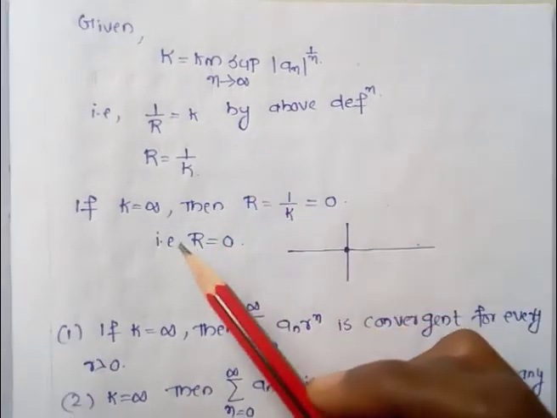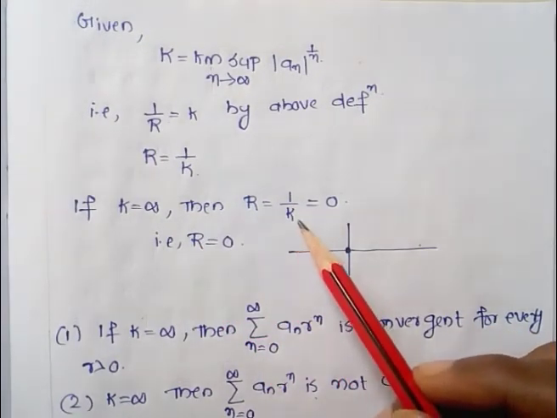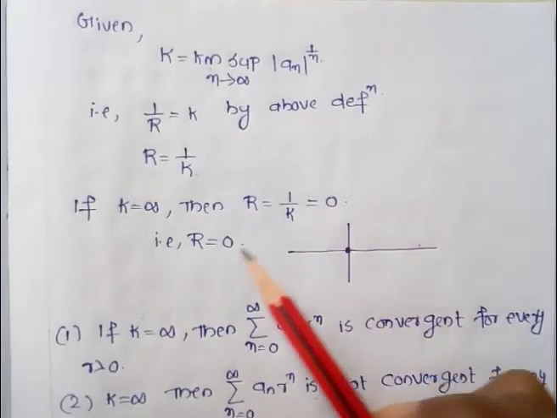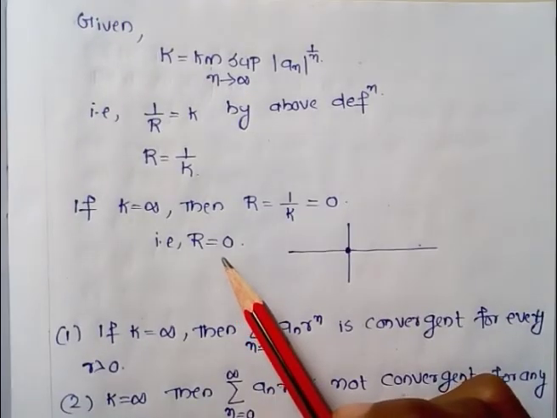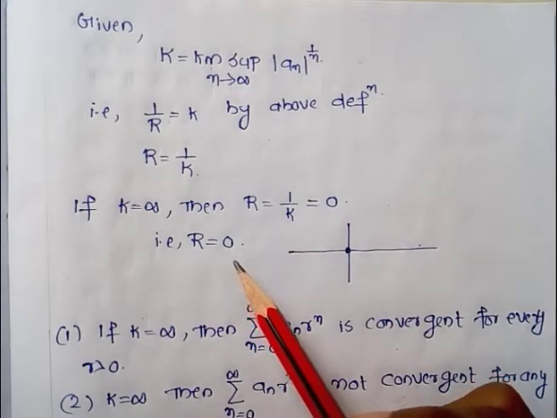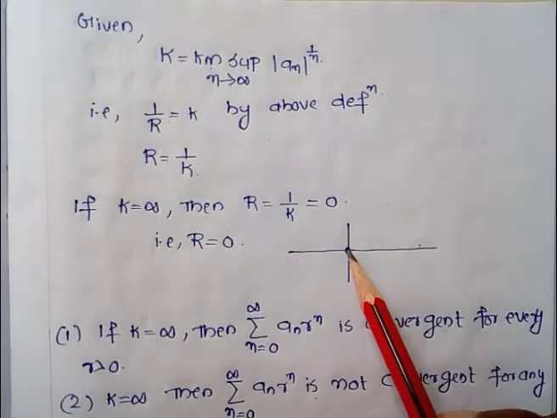If k is equal to infinity, then r is equal to 1/k, which is 1/infinity, which is equal to 0. That is, we get r equal to 0. That is, the radius of convergence is 0 when k is equal to infinity. When k is equal to infinity, the radius of convergence is a single point.